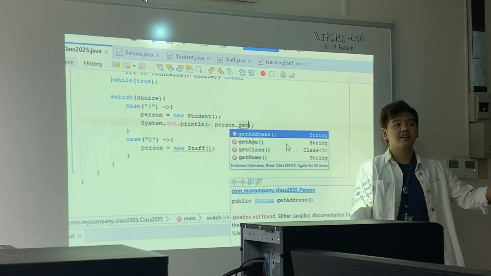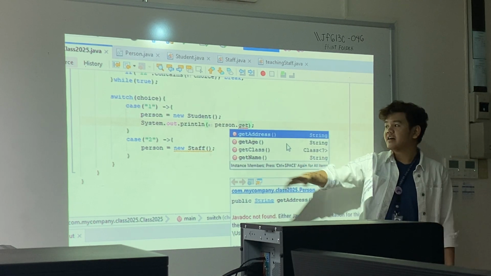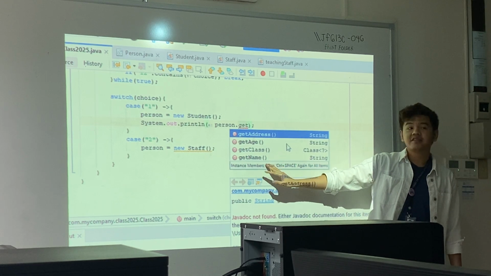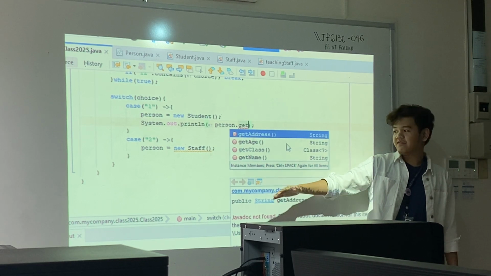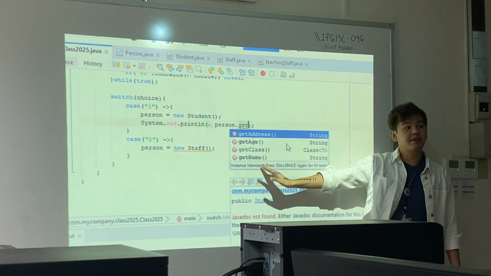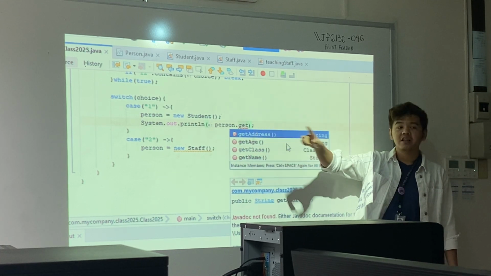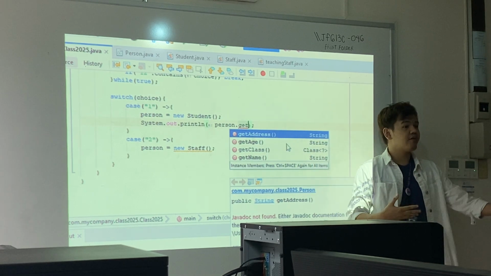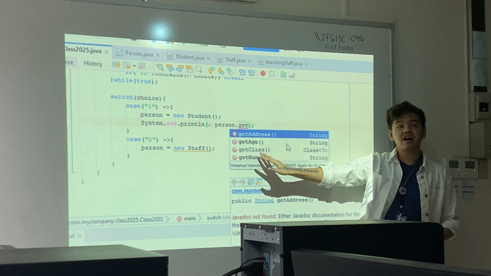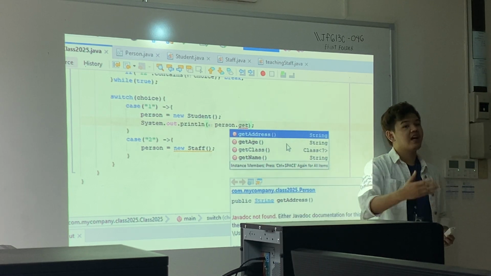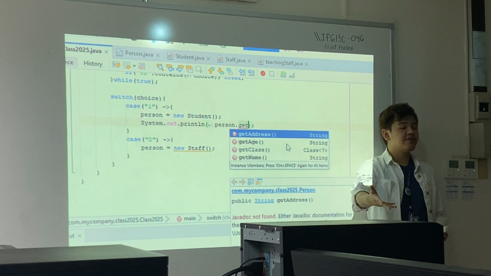And if it's not guaranteed kung ano yung identity niya, then you cannot access the actual getters of student. Kasi, if gina-assume mo na student talaga to, then we should be able to access. But since right now, it's declared as a person, and then later on, could be a student or could be a staff, you cannot have the guarantee na may get student ID ka. Instead, you could have get employee ID kasi a staff yung ginawa mo, diba?